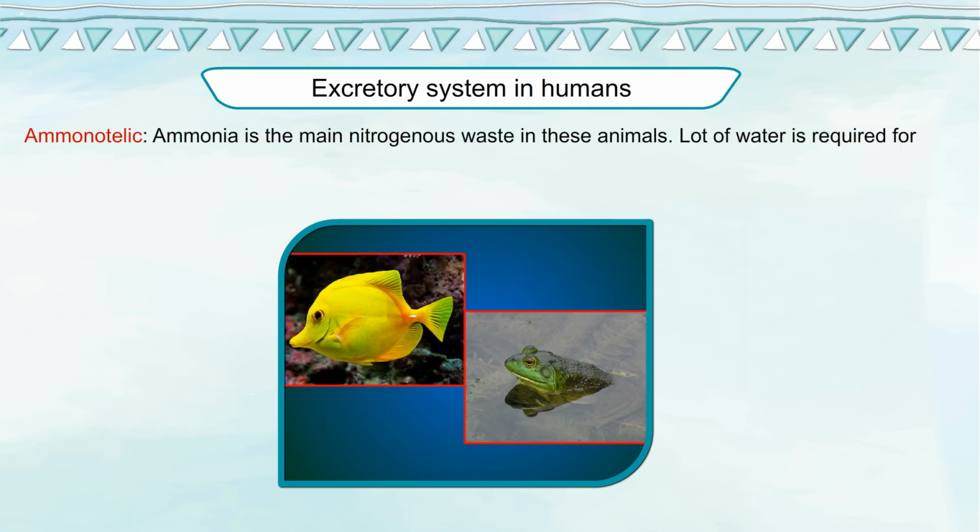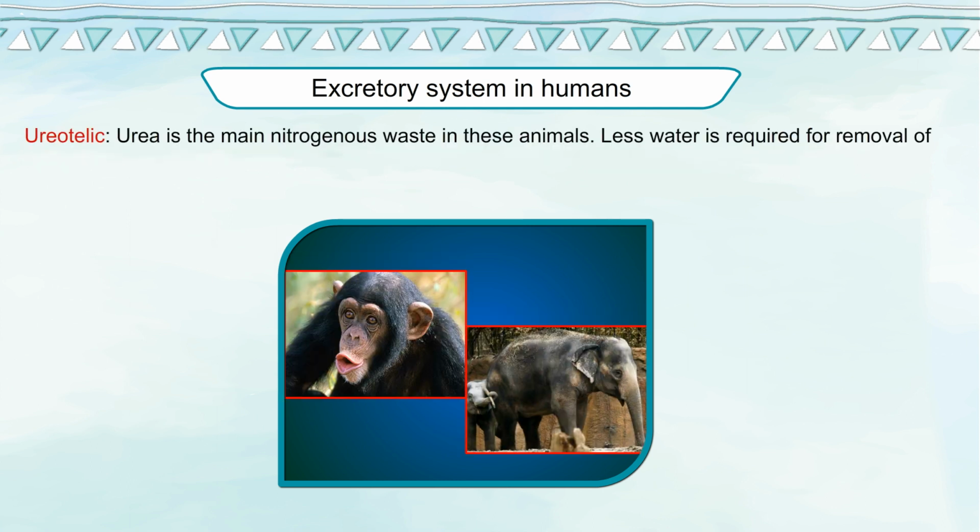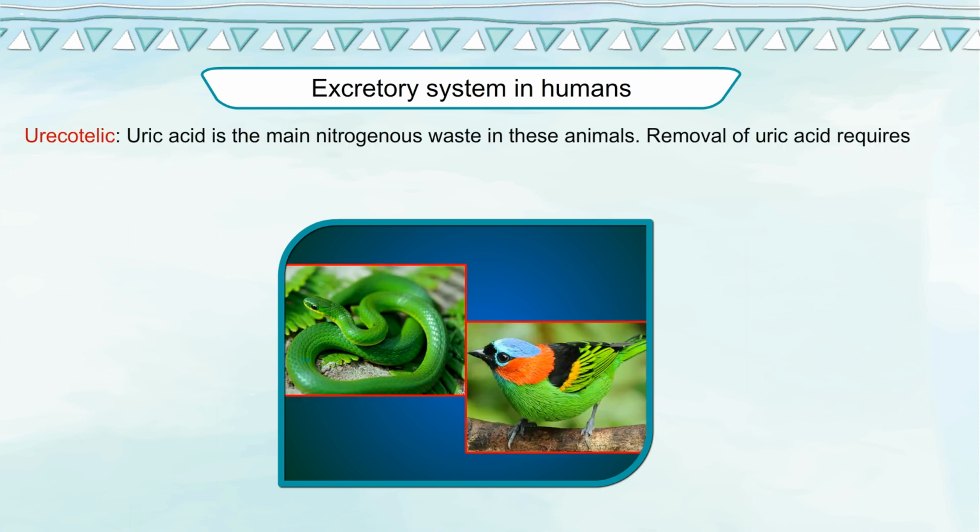Ammonotelic. Ammonia is the main nitrogenous waste in these animals. A lot of water is required for removal of ammonia. Ammonotelism is present in aquatic animals, for example fish, frogs, etc. Ureotelic. Urea is the main nitrogenous waste in these animals. Less water is required for removal of urea. Ureotelism is present in mammals.